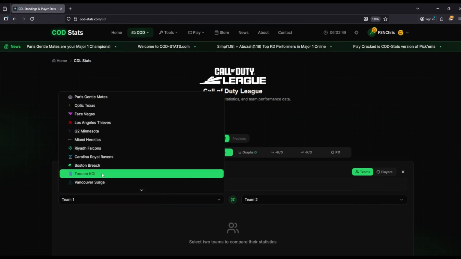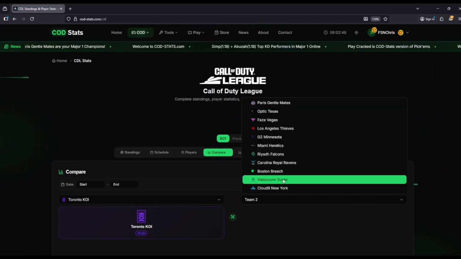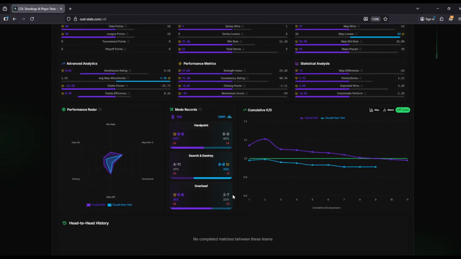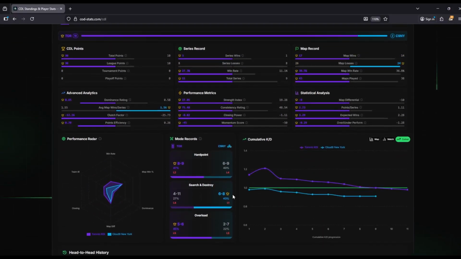And this is the comparison chart. So you can say, let's compare Toronto, Koi, and Cloud9 New York, right? And you get all of these in-depth stats. You can see statistical analysis, map differential, points, average CDL points earned per series played, expected wins, over underperformance. Just a lot of insane things here. Like Turnt went absolutely nuts, and he just cooked. So, you know, that's all that can be said.